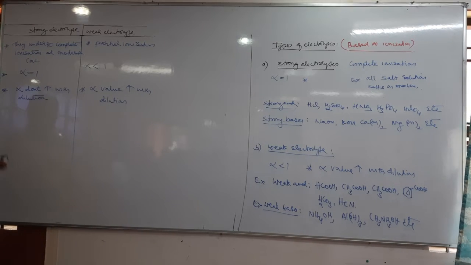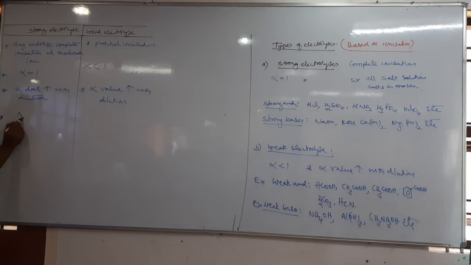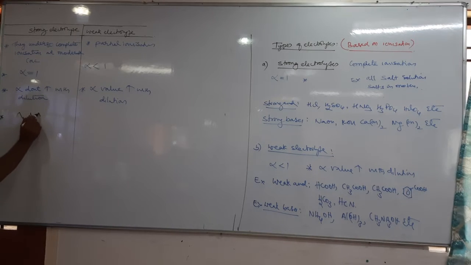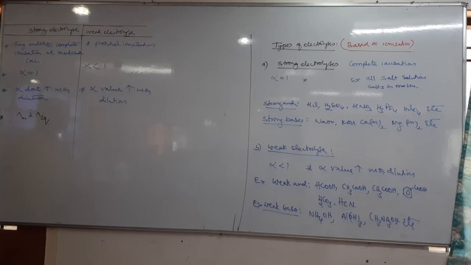There is one more important difference. In the case of strong electrolytes, lambda m and lambda eq. What is lambda m? It is called molar conductivity. We'll study it next class.